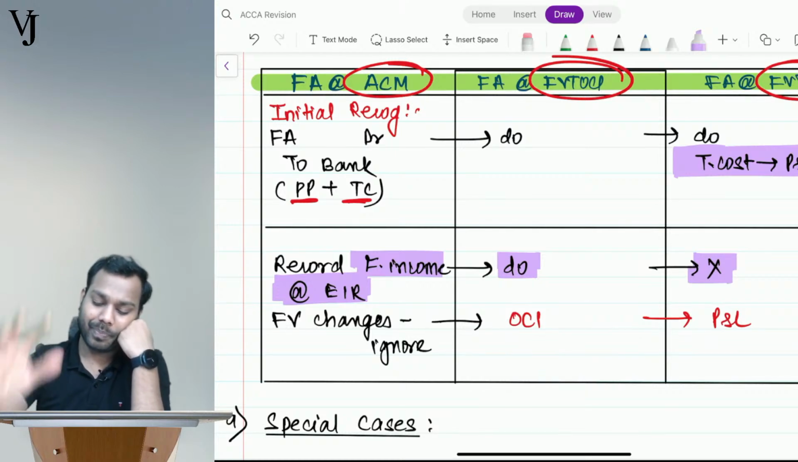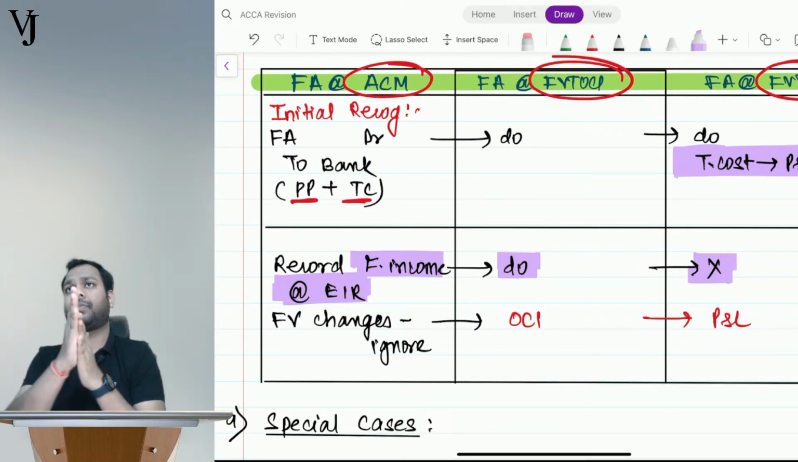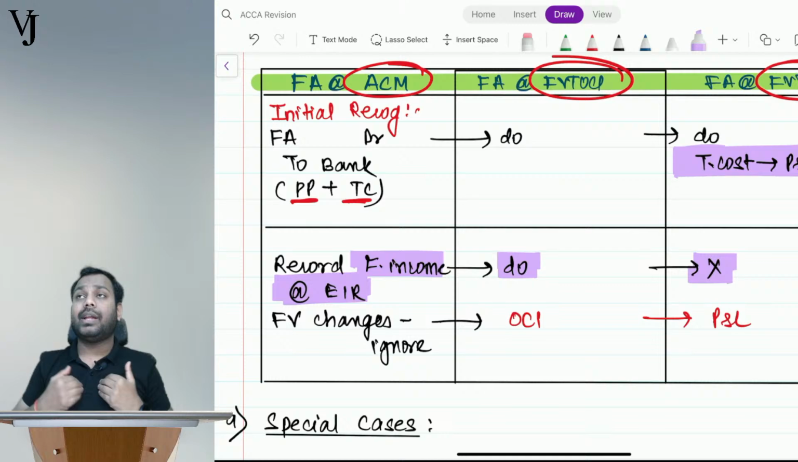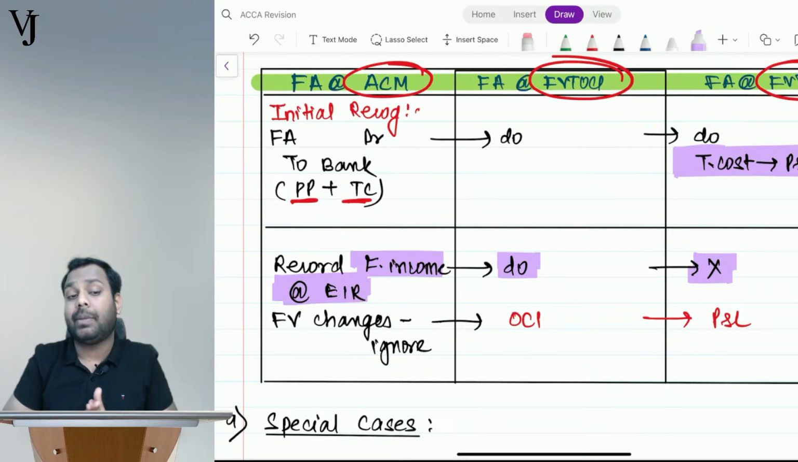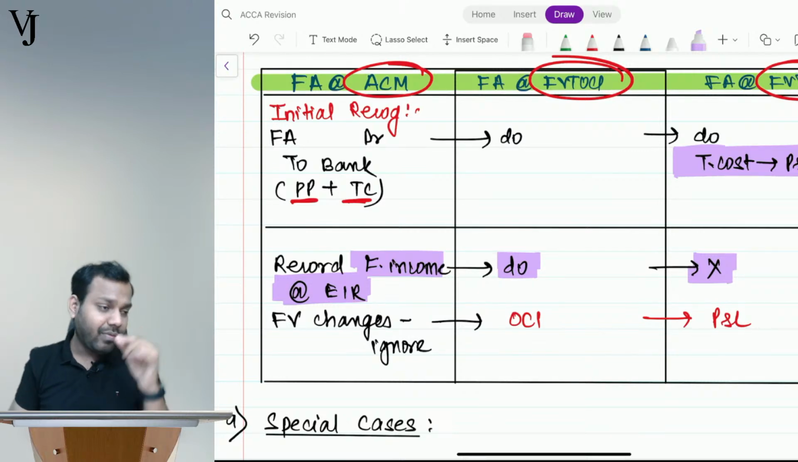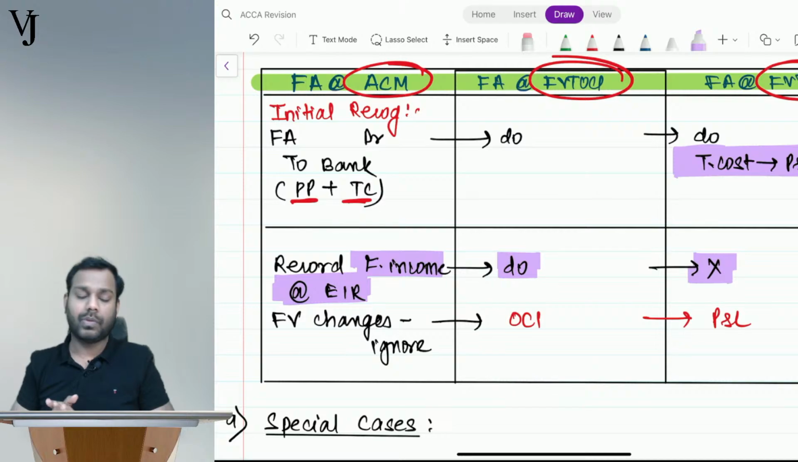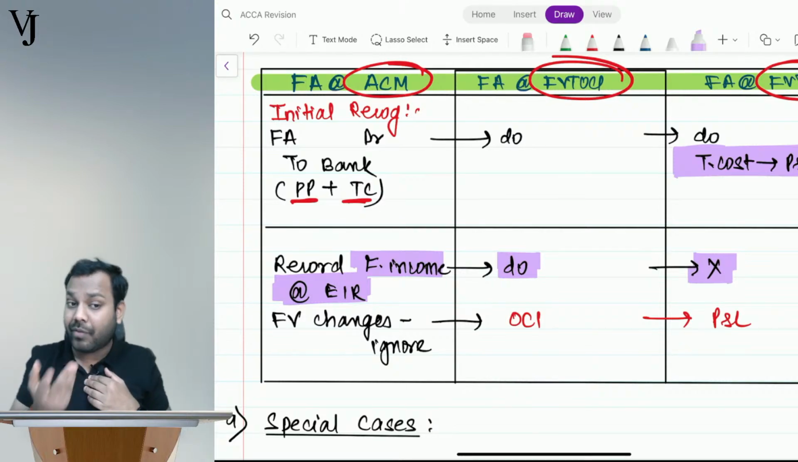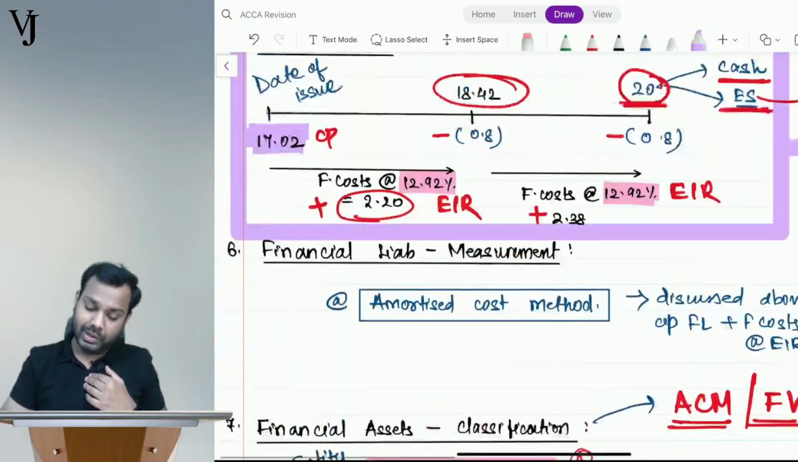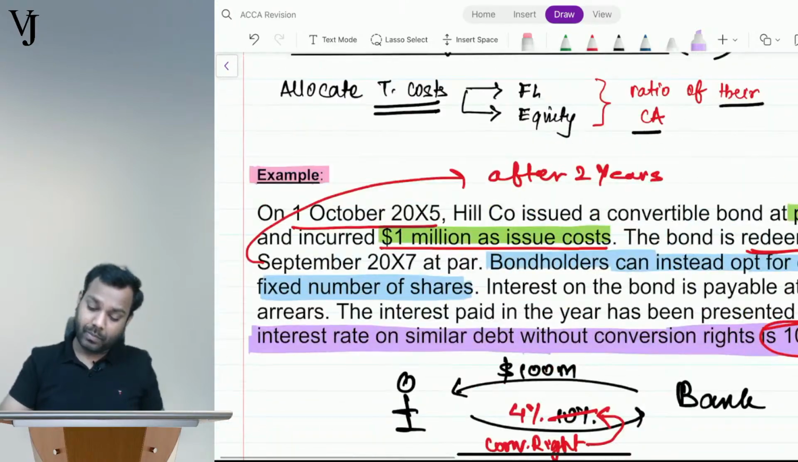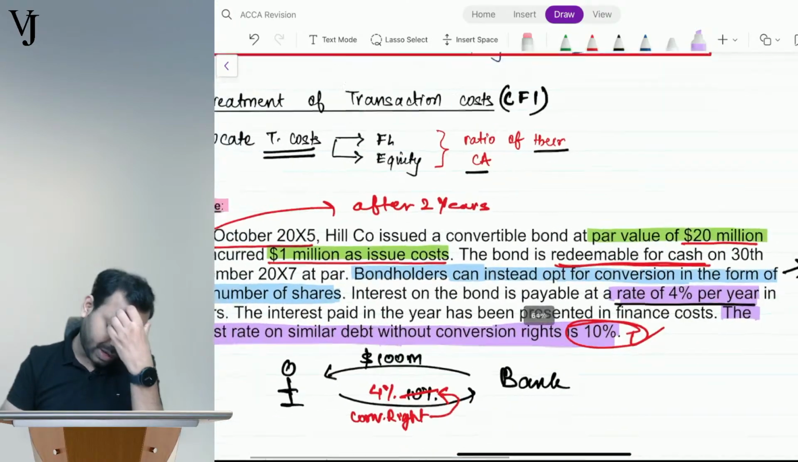Now tell me a question, again a question. I have invested in convertible instruments, convertible bonds. Guys, please listen to my question carefully, all of you. I have invested in convertible bonds. See this question. I have invested in these convertible bonds.